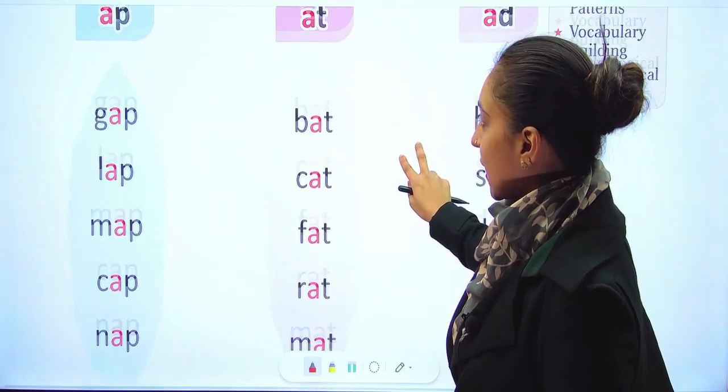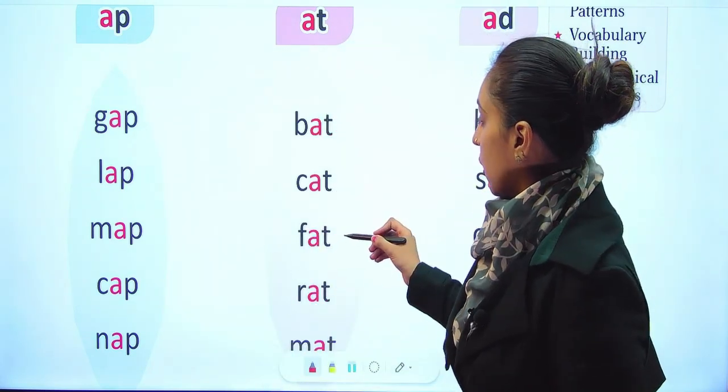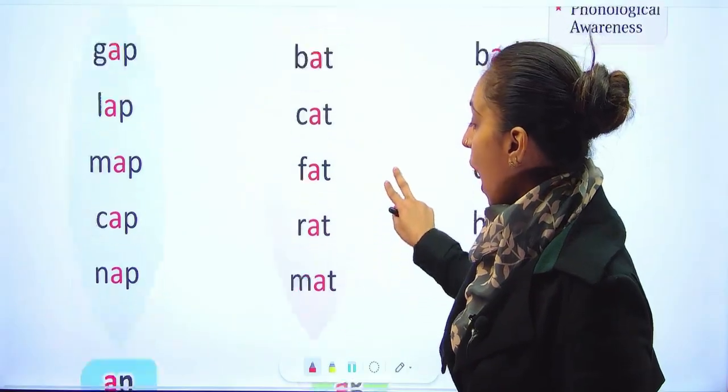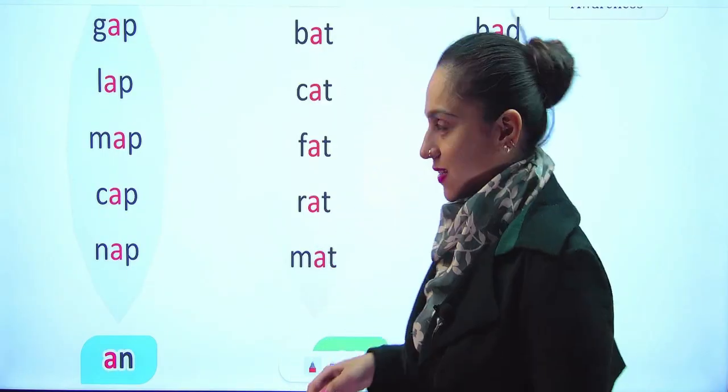Next one is AT sound words, which are bat, cat, fat, which gives F sound. Rat, mat.